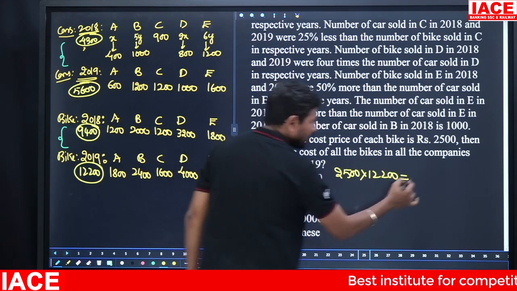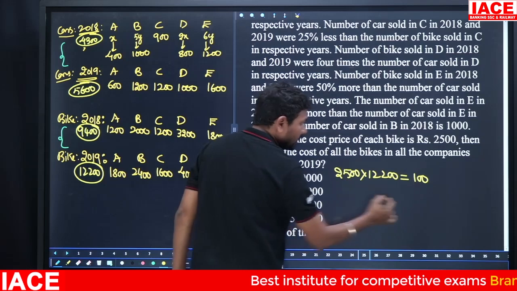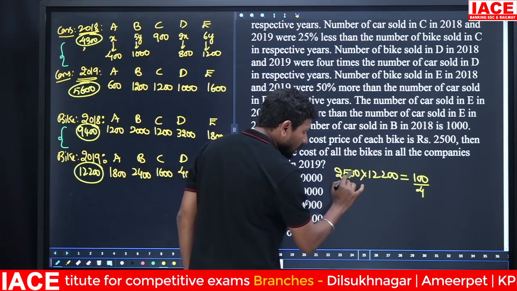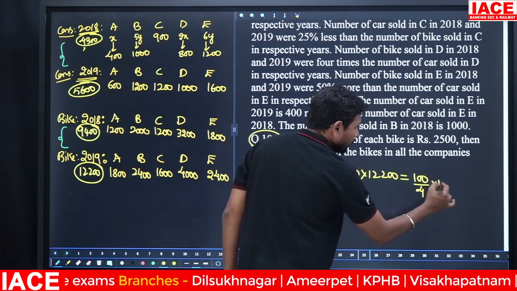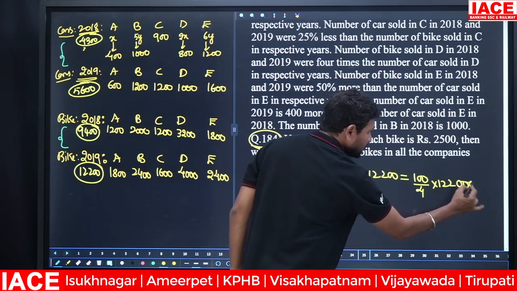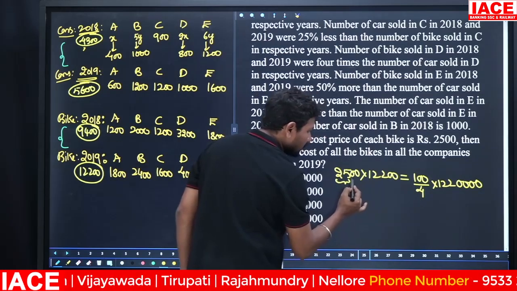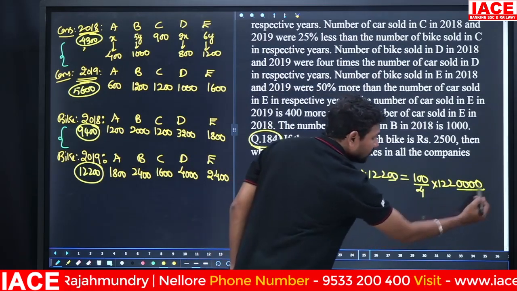This 2,500 you can write as 25, you can write 100 by 4. You can write 100 by 4. Just this 25 we will write as 100 by 4. The zeros, I can write 4 zeros.